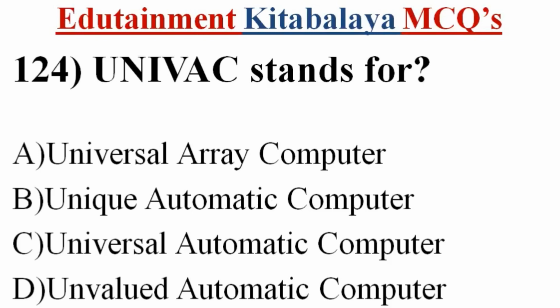Question number 124. UNIVAC stands for A. Universal Array Computer, B. Unique Automatic Computer, C. Universal Automatic Computer, D. Unvalued Automatic Computer. Correct answer is C. Universal Automatic Computer.